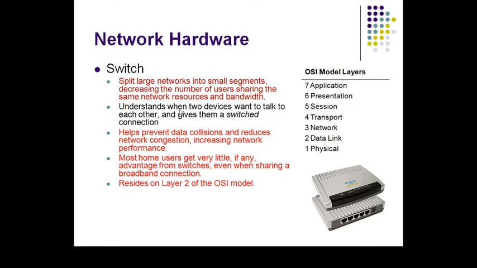It understands when two devices want to talk to each other and gives them a switched connection. It helps to prevent data collision, reduces network congestion, and increases network performance. These are the advantages of a switch. Most home users get very little, if any, advantage from a switch even when sharing a broadband connection. And a switch is always present in OSI model layer 2, that is, the data link layer.